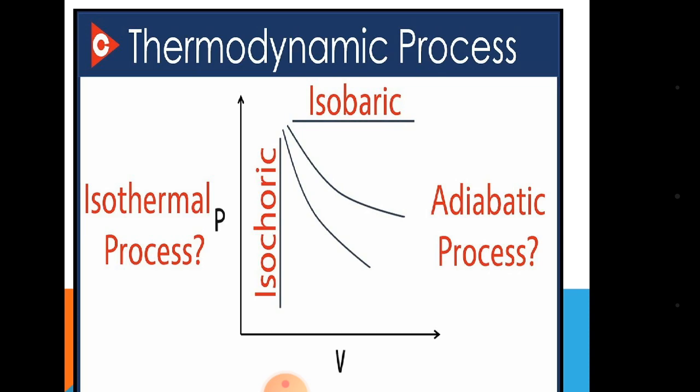There are four various processes in thermodynamics. First one isothermal: isothermal processes are carried out at constant temperature. Second one adiabatic process: there is no heat exchange with surroundings. Third one isochoric process: it is carried out at constant volume. Fourth one is isobaric process: this process is carried out at constant pressure.